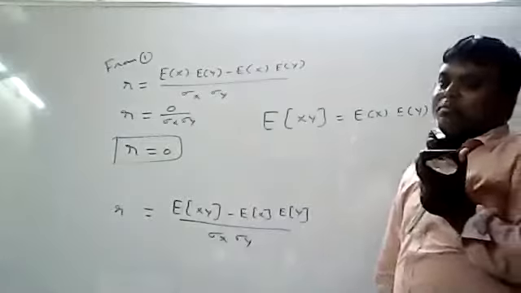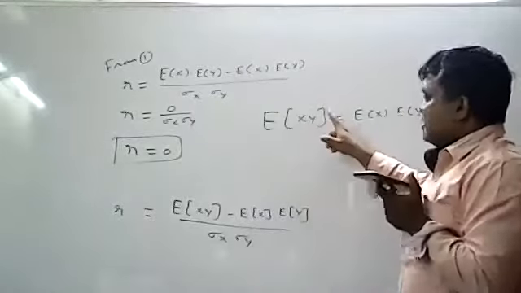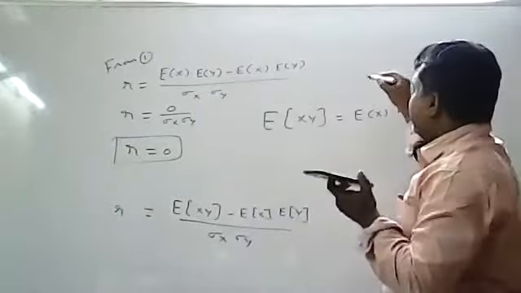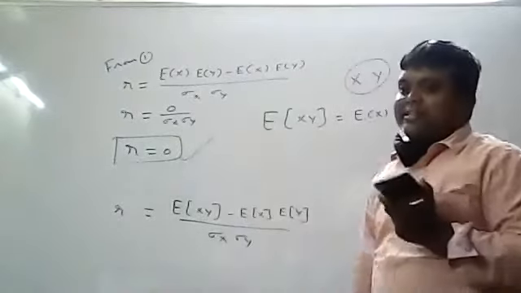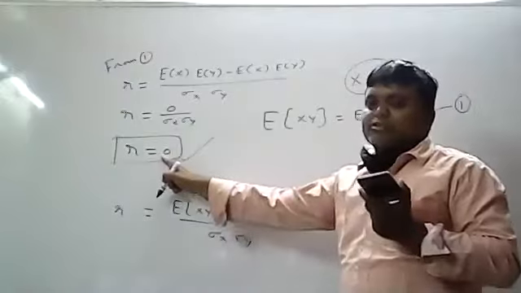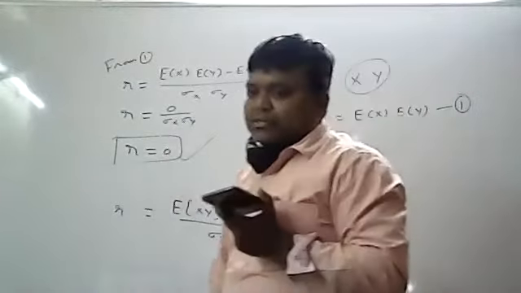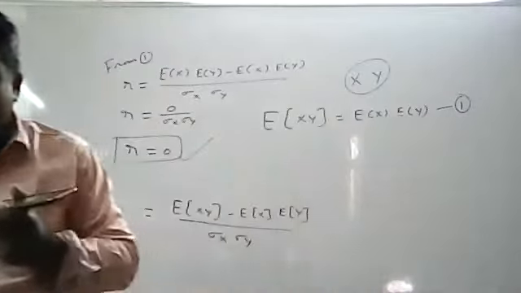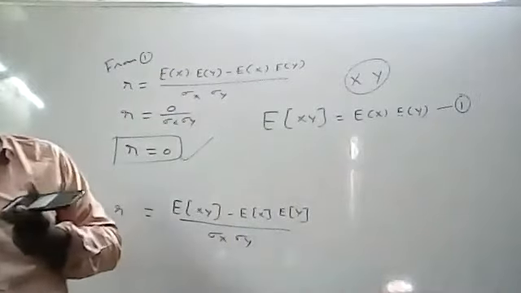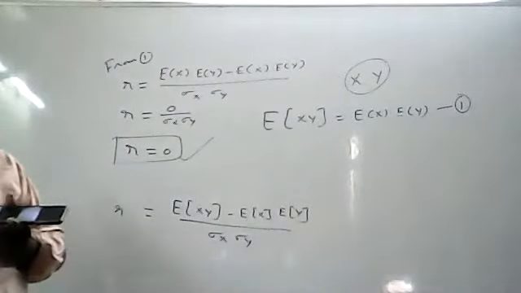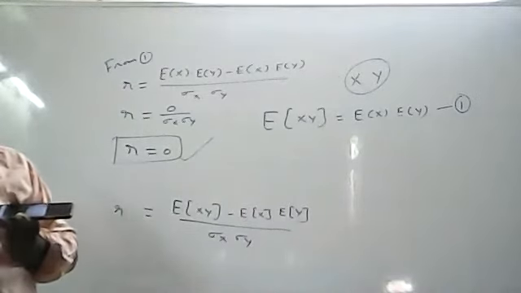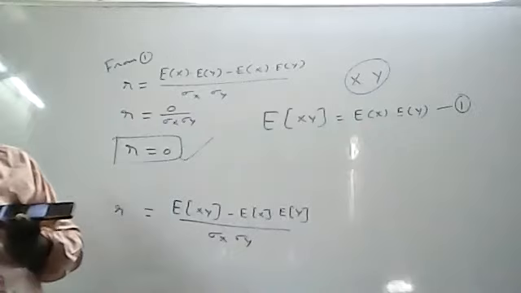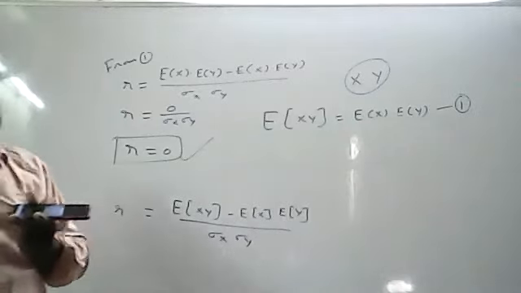What is the property statement? If x and y are two independent random variables, then there is no correlation between the variables. You are getting 0. 0 means no correlation. I hope all of you understood. Is it clear now? Say yes or no. Any doubt in this one? If x and y are two independent random variables, then rxy is equivalent to 0. Is it clear? All of you understood?